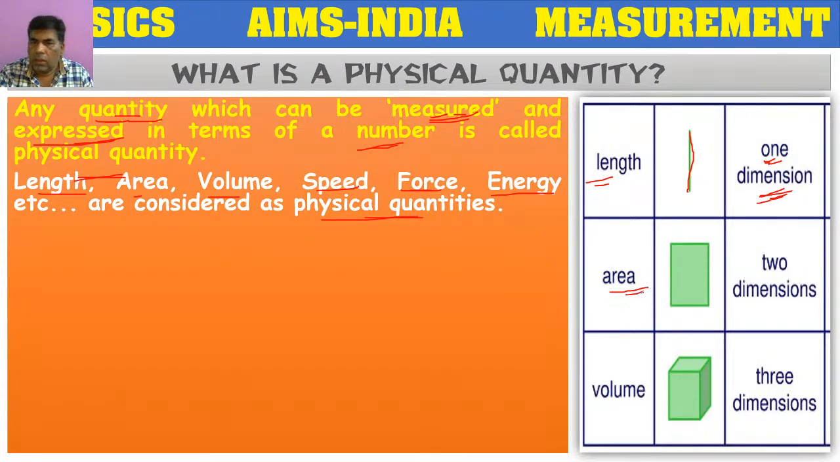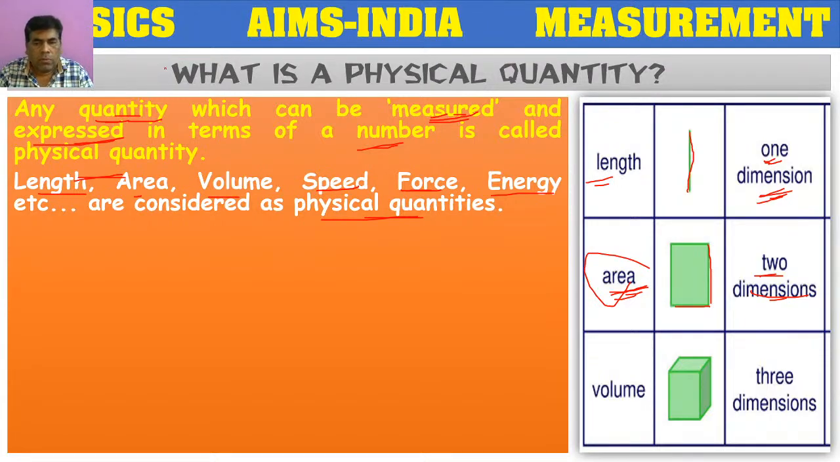Area. Suppose you go to a cricket ground, so there the cricket ground will have some area. The area of the cricket ground is a two-dimensional quantity. It depends on length and breadth. So this area also can be measured. So area is also an example of a physical quantity.